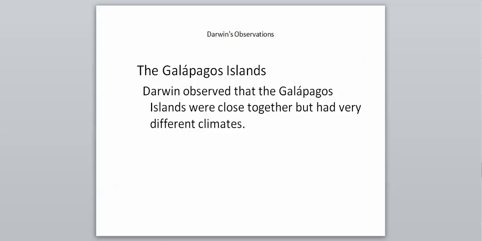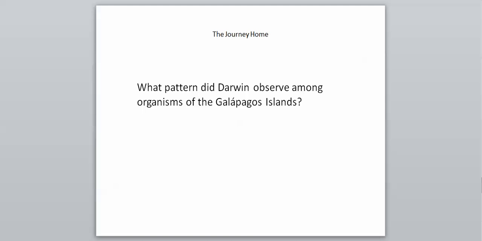And then I mentioned this earlier, the Galapagos Islands. This is one of the biggest areas where this observation took place. So Darwin observed that the Galapagos Islands were very close together, but they had very different climates. So this is like a chain of islands, I guess you will, several different land masses that make up the Galapagos Islands, and even though they're very close together, they have very different climates.